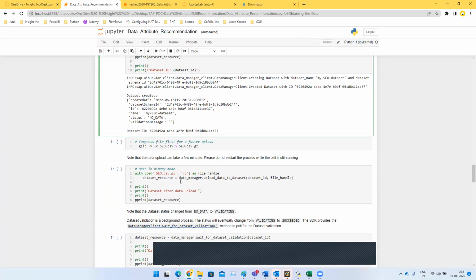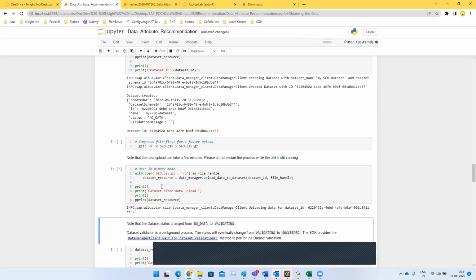This is used because the file size can be large, so we can compress this so that when we are uploading our CSV file or the data set to the BTP platform, it becomes easier and doesn't take time. So we're going to do it over here.